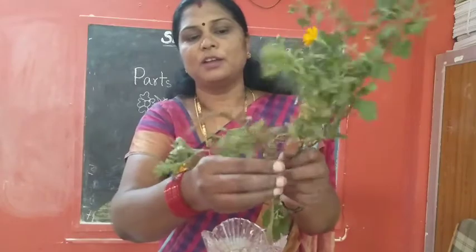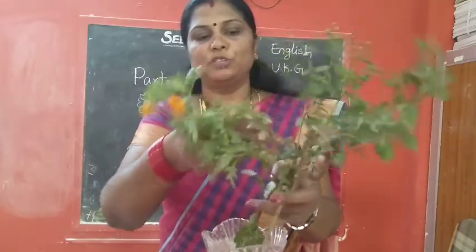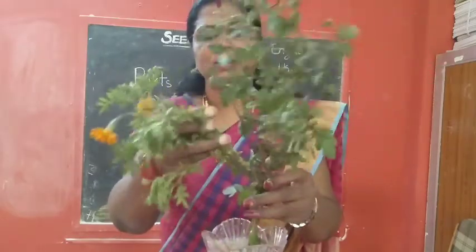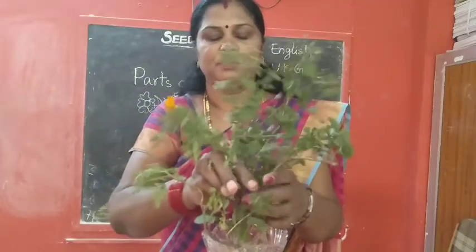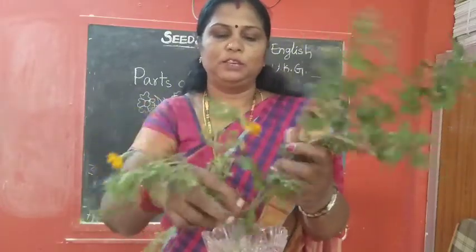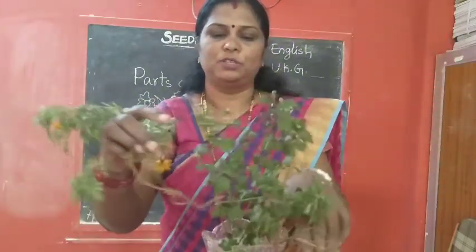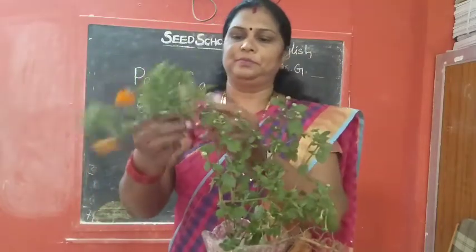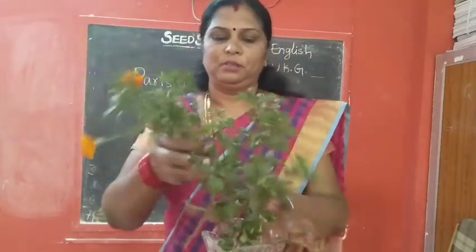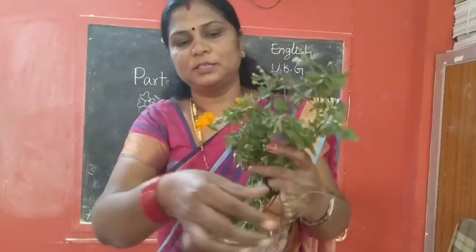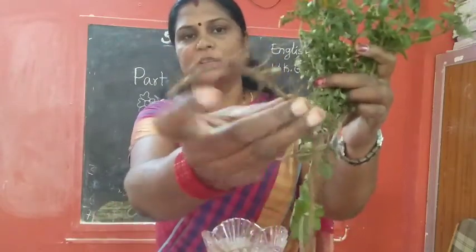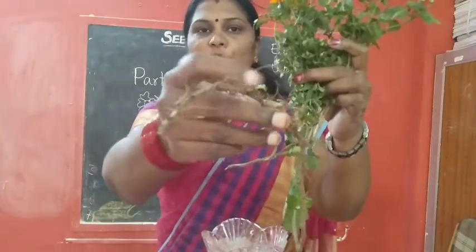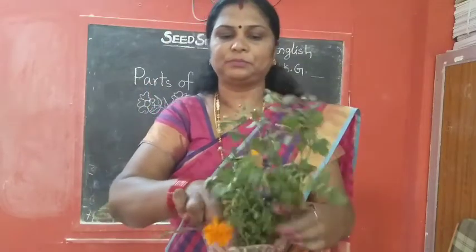This is called the roots. Okay, the roots of the plant. See, you can see the roots. I'll show you the roots. See this. This is called roots. Okay, children.